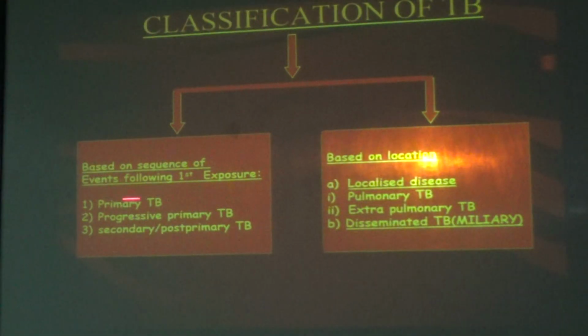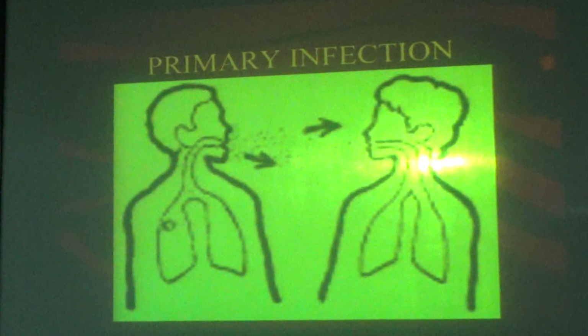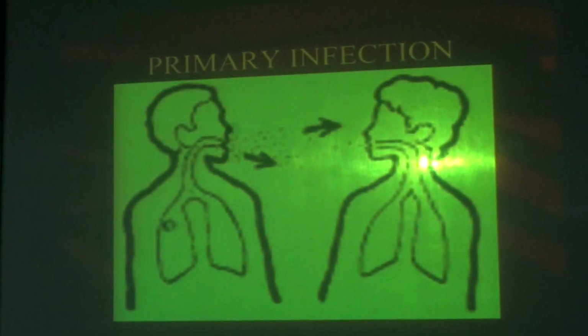It is classified into primary, progressive, and secondary; then, based on location, as pulmonary tuberculosis, extrapulmonary tuberculosis, as well as disseminated tuberculosis. One by one we will go. First we will go for primary tuberculosis. This is a primary infection. What does this picture show?